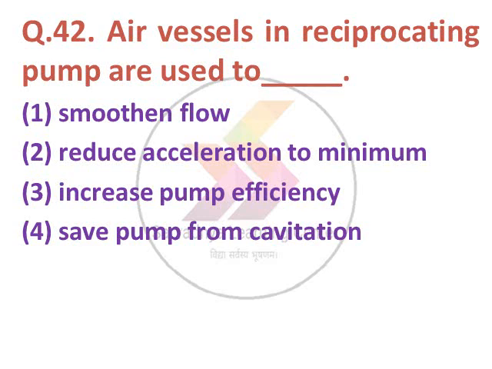Next question, air vessels in a reciprocating pump are used to dash. Option 1 smoothen flow, 2 reduce acceleration to minimum, option 3 increase pump efficiency, option 4 save pump from cavitation. The correct answer is option number 2, reduce acceleration to minimum.